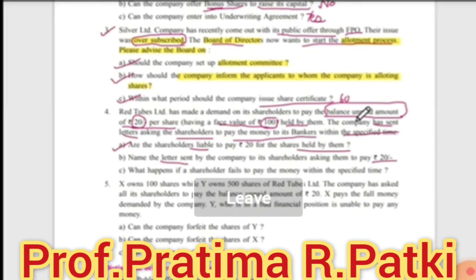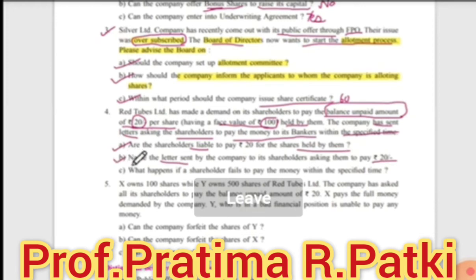So the answer over here should be the letter sent by the company to its shareholders asking to pay rupees 20 is called as call letter. Before that, call reminder is also given.